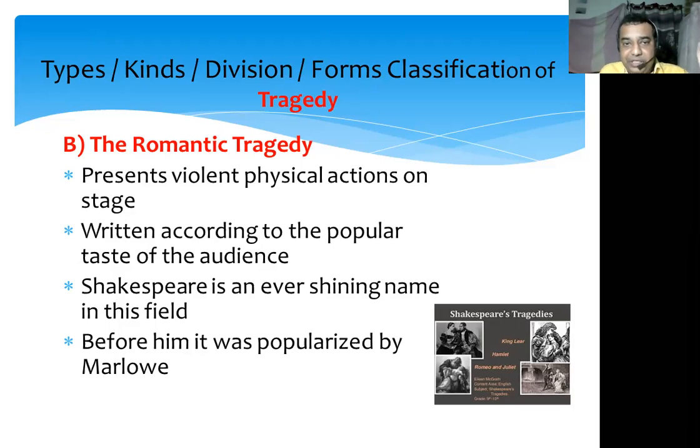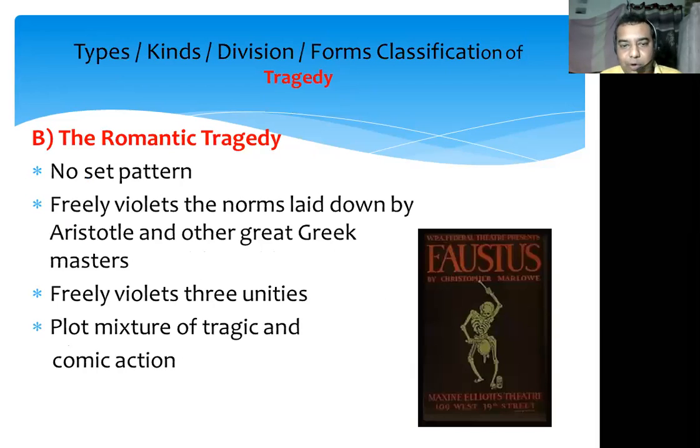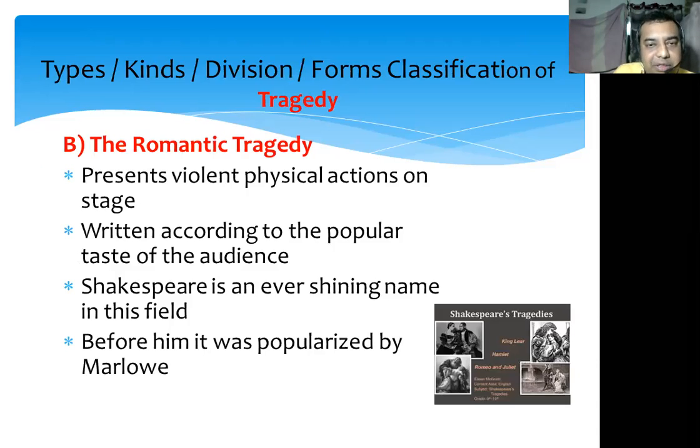And we can say that Shakespeare is the ever-shining name in the field of romantic tragedy. All the tragedies created by William Shakespeare were created using the form of the romantic tragedy. And before him, this particular form was made popular by Marlowe. The famous example of this kind of tragedy is Dr. Faustus, written by Christopher Marlowe. And all the tragedies written by William Shakespeare are categorized under the type of the romantic tragedy. So according to the form and structure, I can say that two types of tragedies are there.